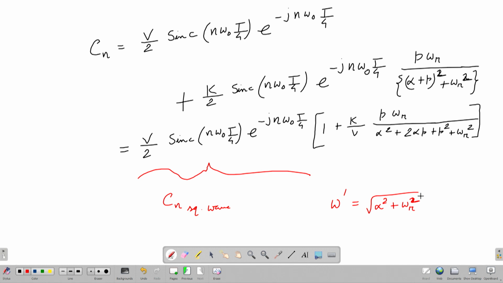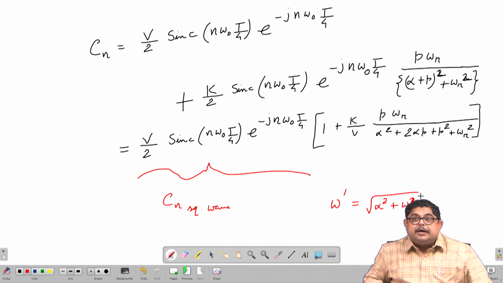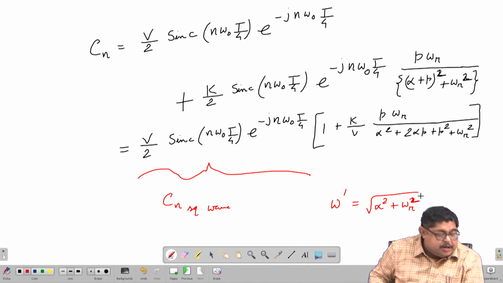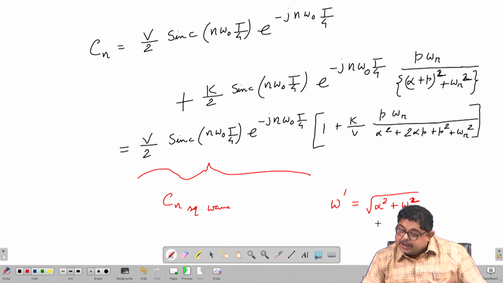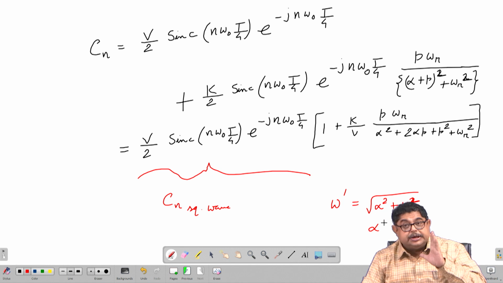Compared to omega r, the damping constant alpha is much smaller. As I said, with respect to e to the power minus alpha t by 2 or t by 4, that was very small, but if you compare alpha with omega r, the ringing frequency, alpha is much smaller.